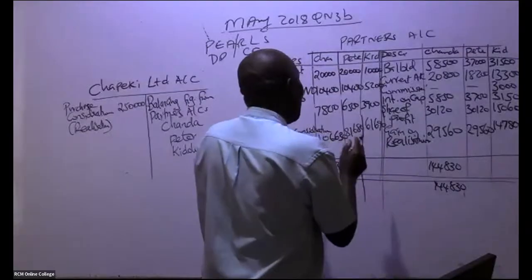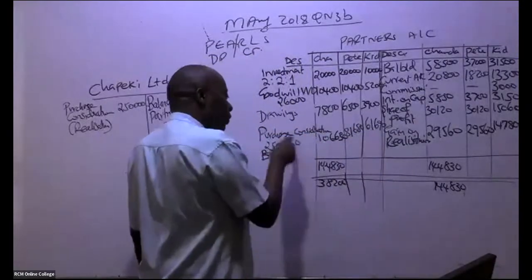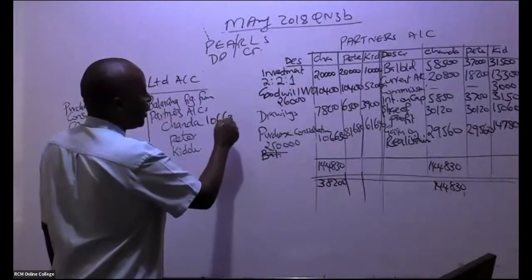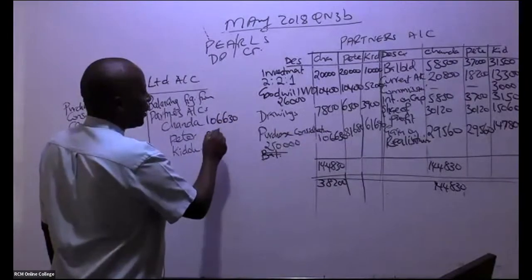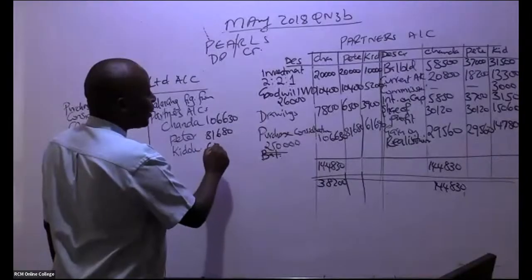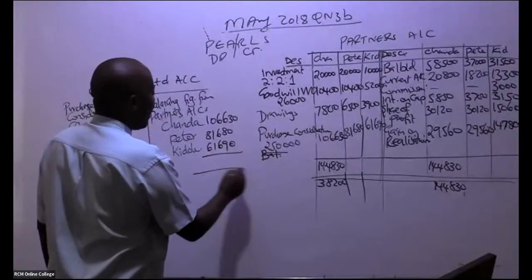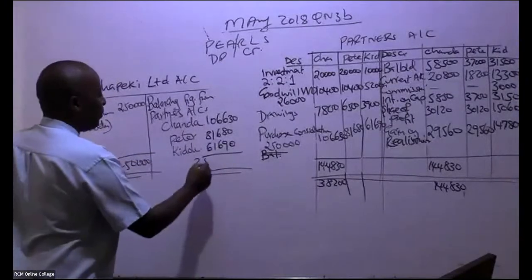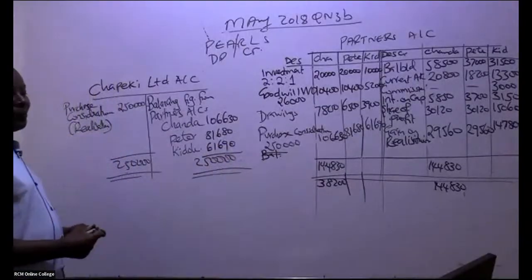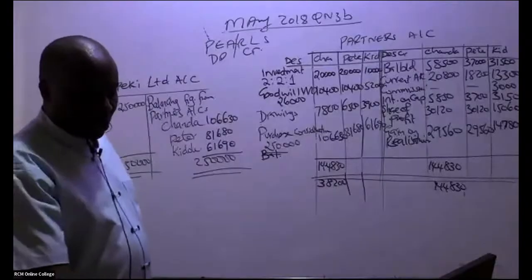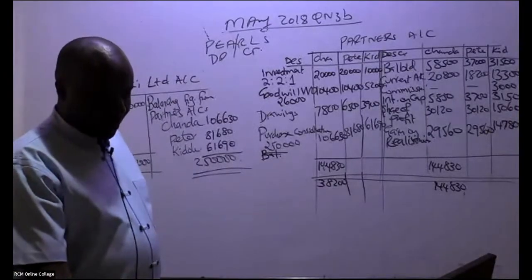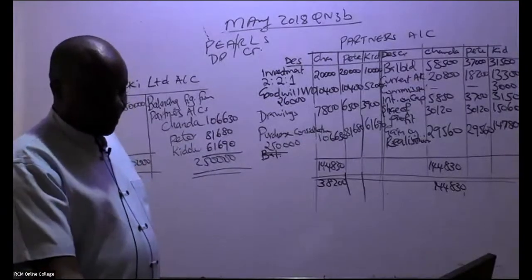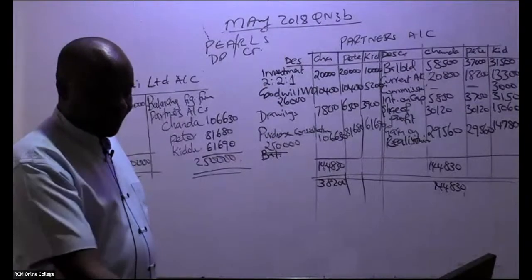61,690. So if you want to know whether you are correct, see whether the three figures are adding to 250,000. If they're not adding to 250,000, you have gone wrong. So 106,630, 81,680, 61,690. So this account should always be self-balancing. Very easy. Like that. So now you are through with part 1 of this question. Yeah, so it's balancing.